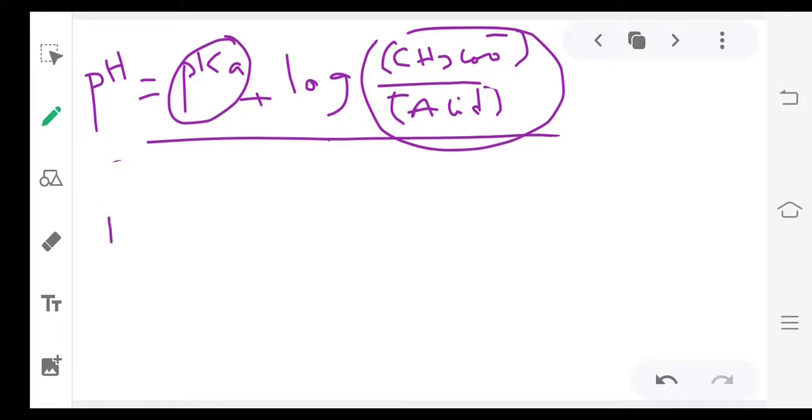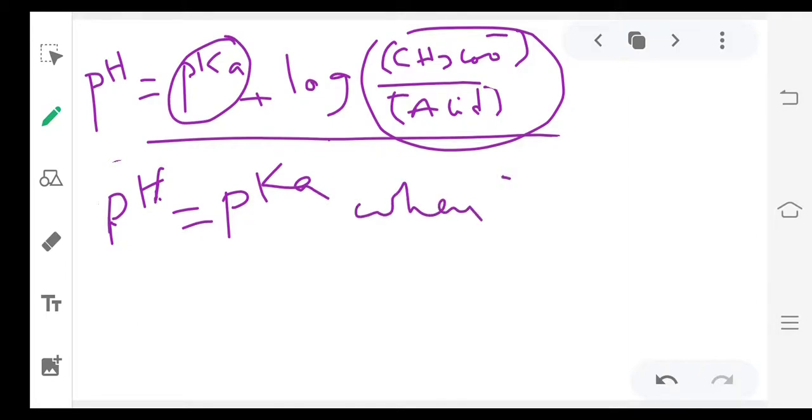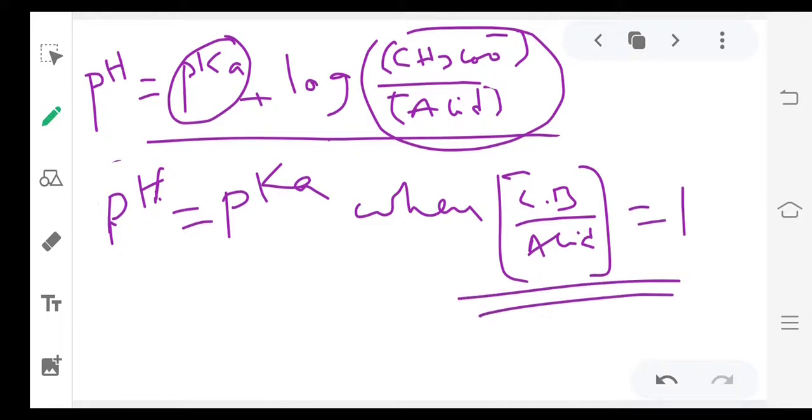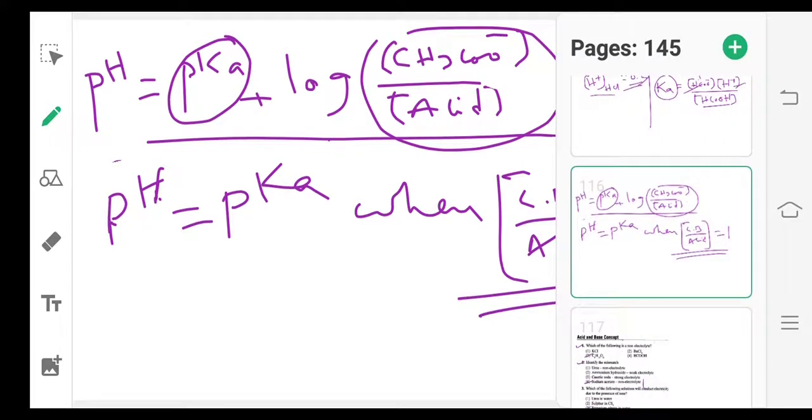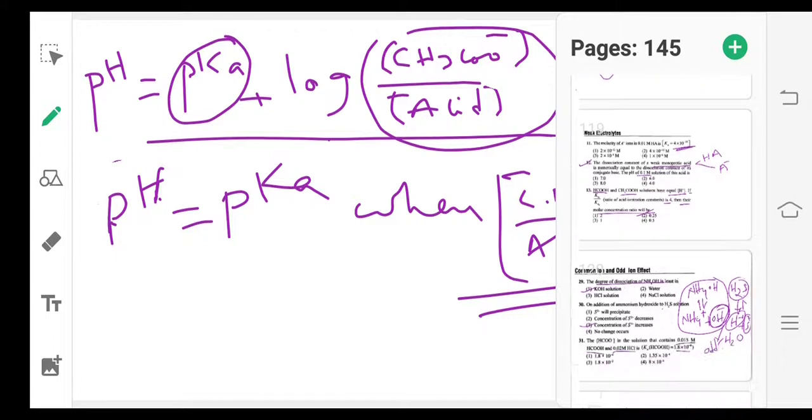So therefore pH value equals pKa value. pH value equals pKa value when the concentration ratio of conjugate base to acid equals 1. So the given question is related to this concept only.